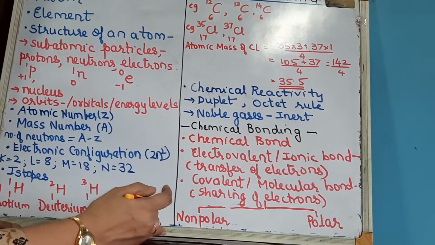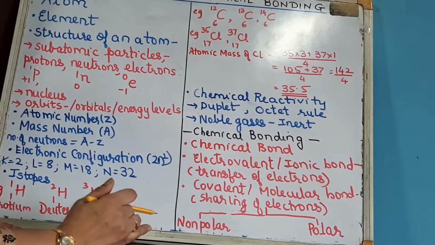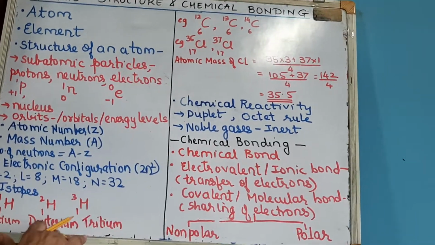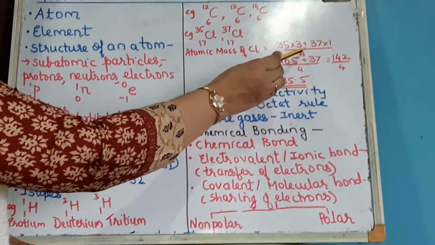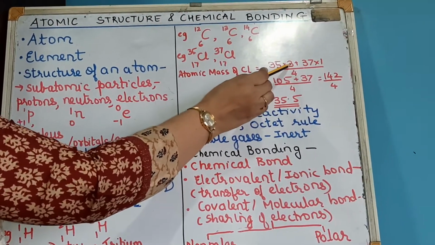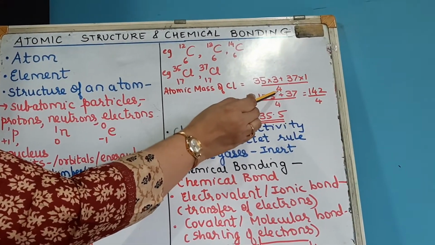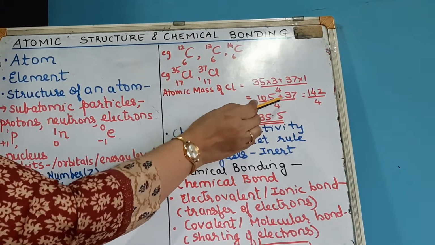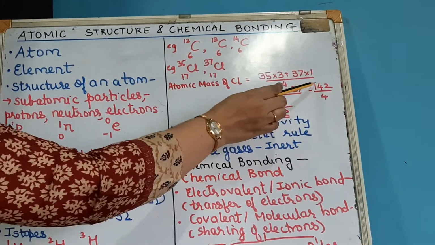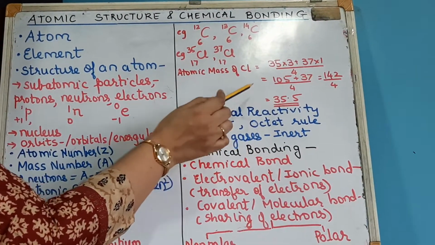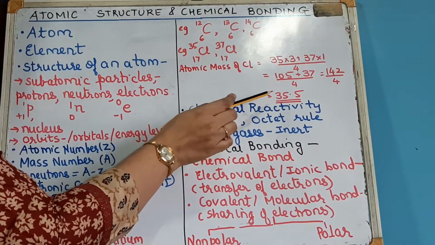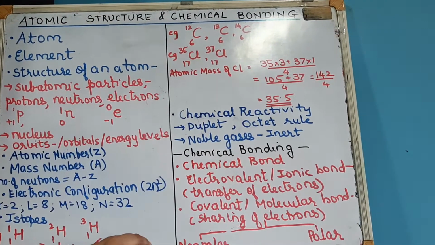So when you are finding the atomic mass, it is the weighted average of all the existing isotopes. So you will do 35 into 3 plus 37 into 1, and total there are 4 atoms, divide by 4. So 105 plus 37 by 4, which is equal to 142 by 4, which is nothing but 35.5. Hence the atomic mass of chlorine is a fraction and not a whole number.